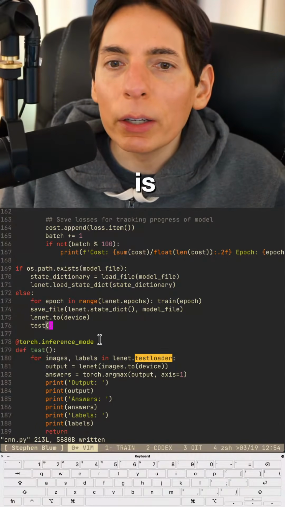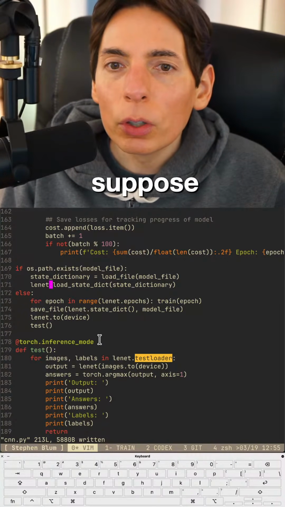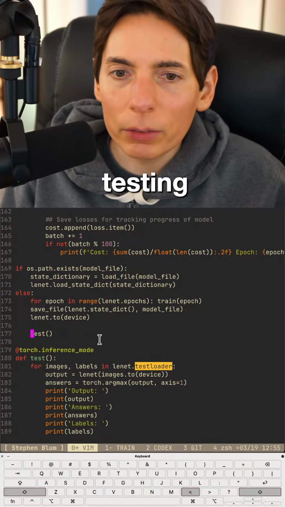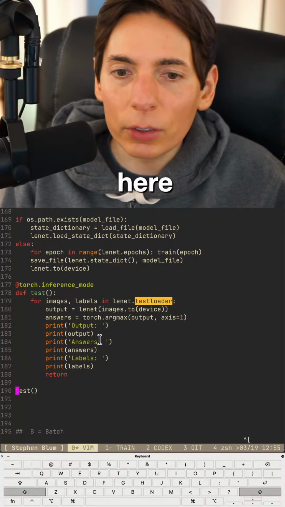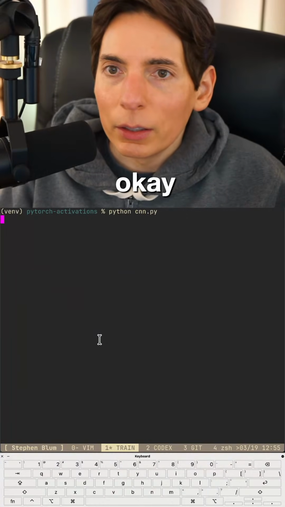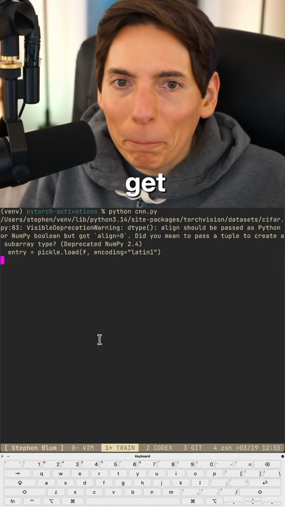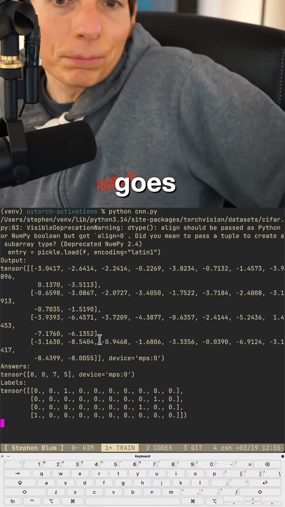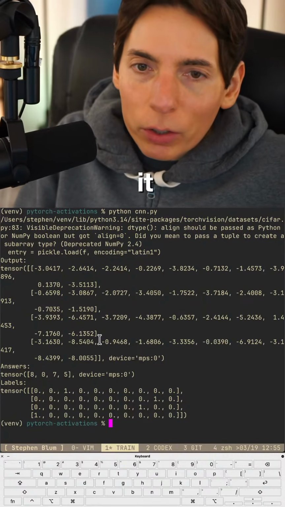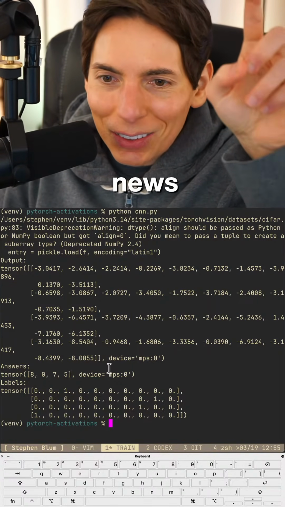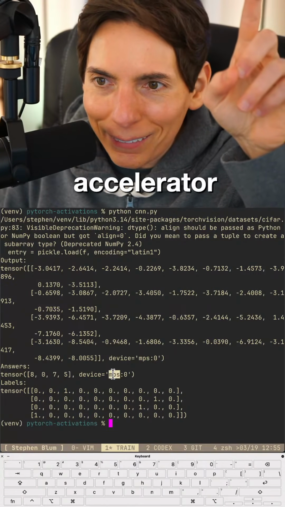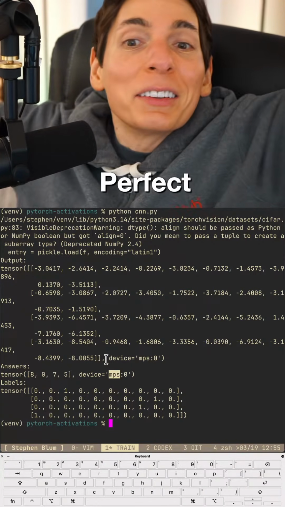So this is, wait, I suppose we could test it either way. It's gonna be testing either way, right? So let's pull this here. Test, like that, okay. Now we're gonna get it. Here it goes, you guys. Oh, it worked, okay, good. This is exactly what we're looking for. And good news, it's running on our hardware accelerator. All right, perfect.